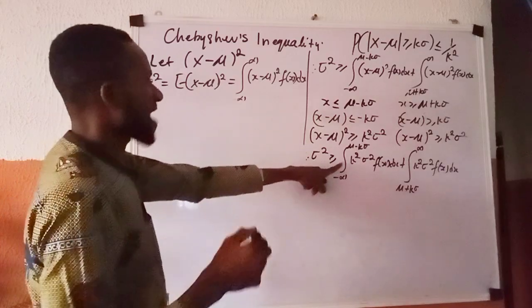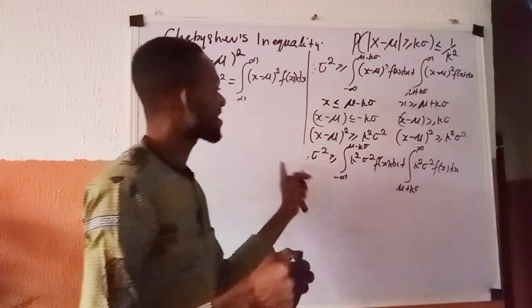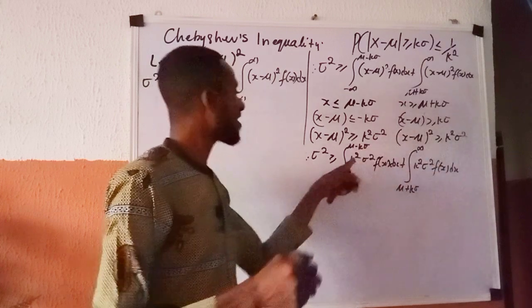So when we now come here, of course, k raised to power 2 sigma raised to power 2 are constants. So I can decide to divide all through with that constant.